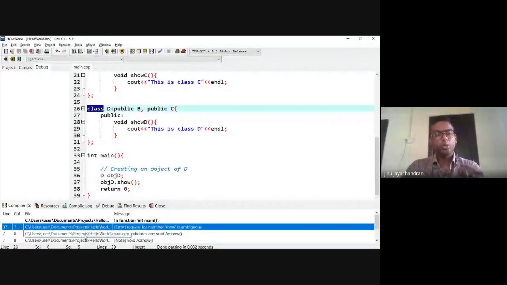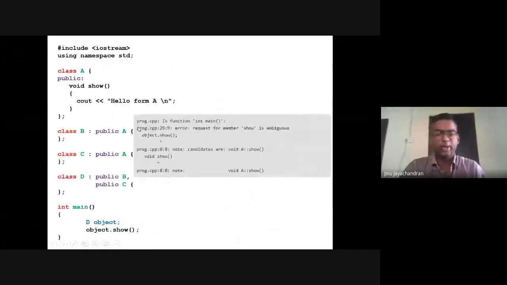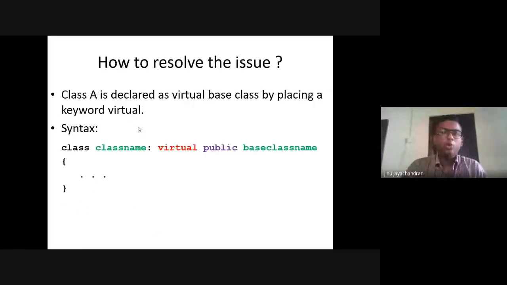This type of inheritance you might need to use in many places. So how to resolve this issue? In that case, you will make the inheritance of A to B and C virtual.